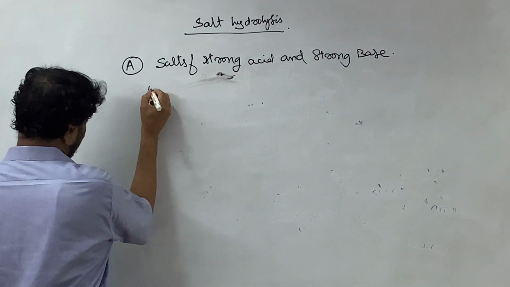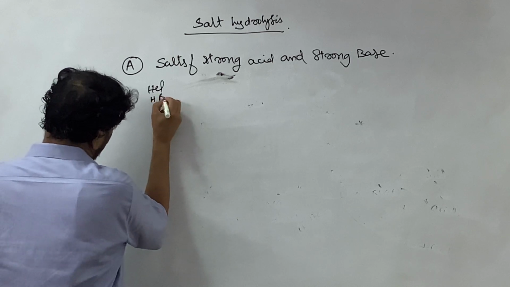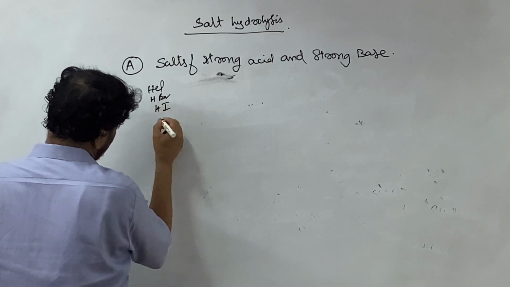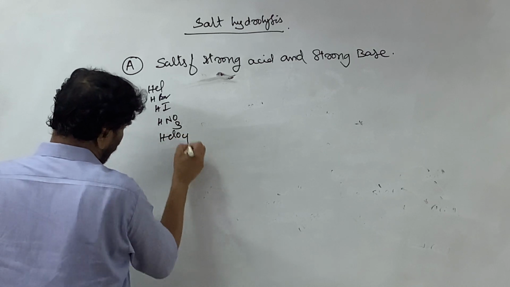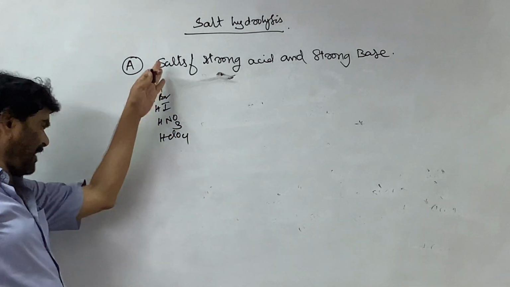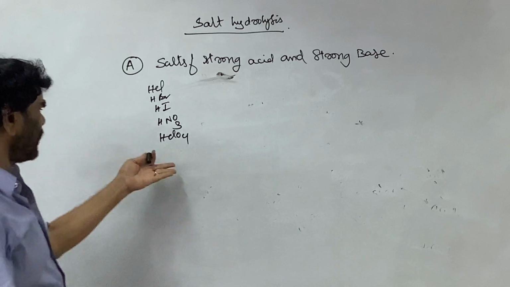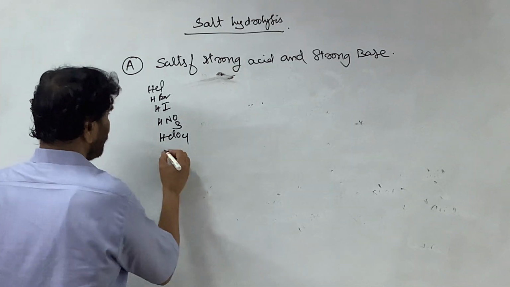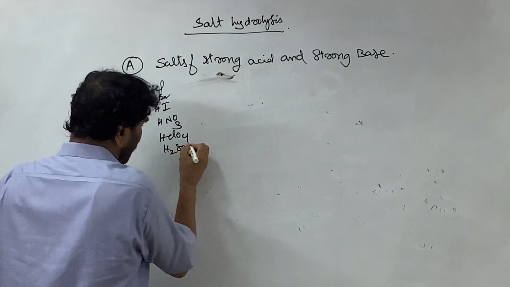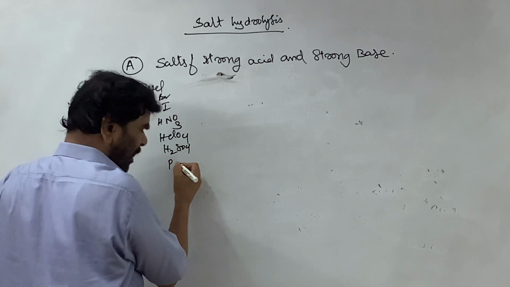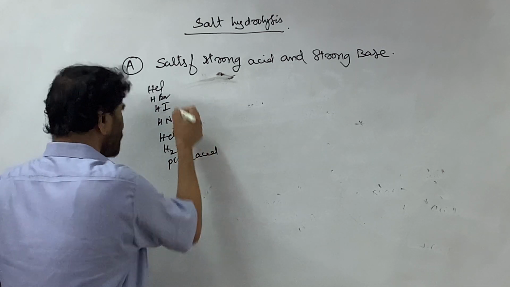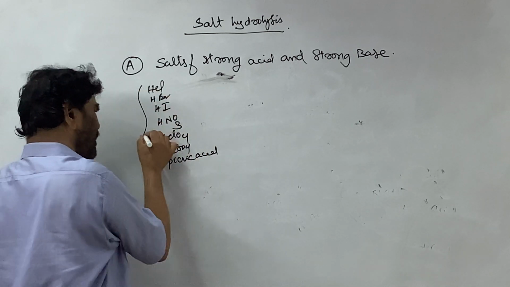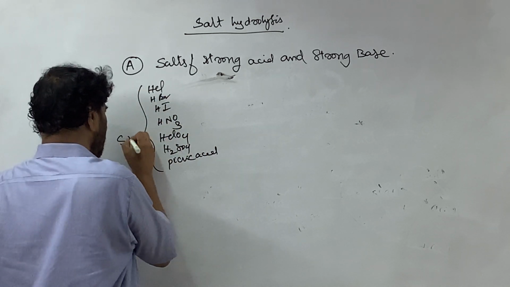That is HCl, HBr, HI, I am writing the simple acids, HNO3, HClO4, perchloric acid. Like this, we can write picric acid also, trinitrophenol, and H2SO4, etc. So I am writing a few examples. These are all the strong acids.